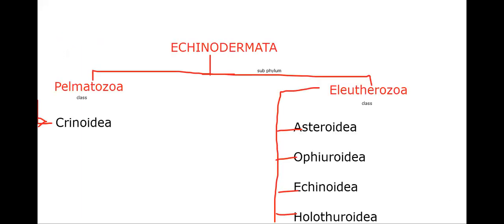Crinoidea, Asteroidea, Ophiuroidea, Echinoidea, and Holothuroidea. Let me write these, so we need to fill these particular columns. Okay, so let's get back to Echinodermata. What is Echinodermata? Echinodermata means echinus, that means spine.